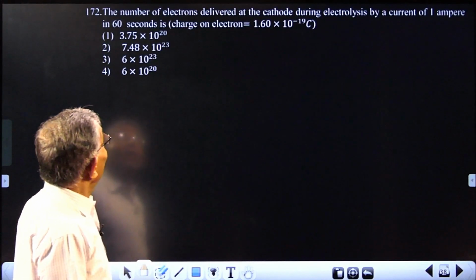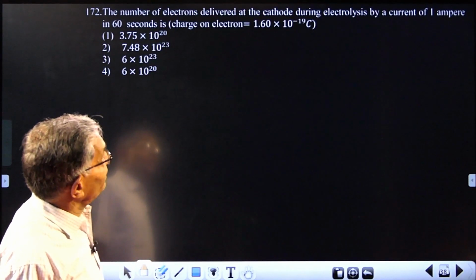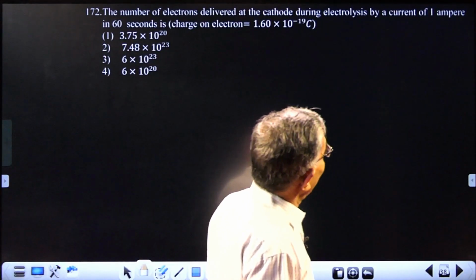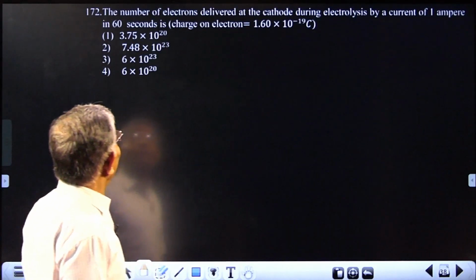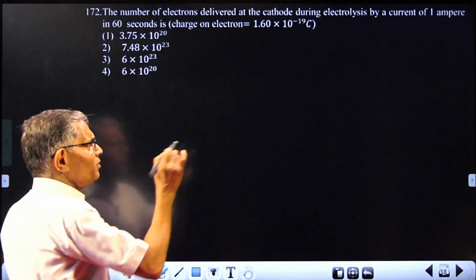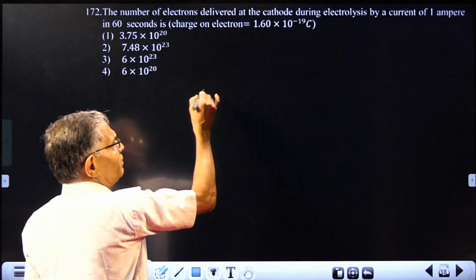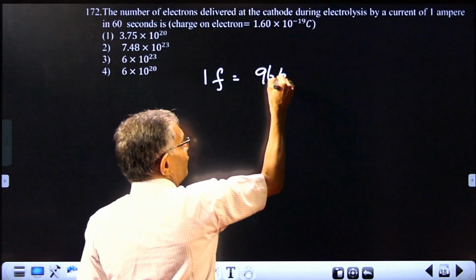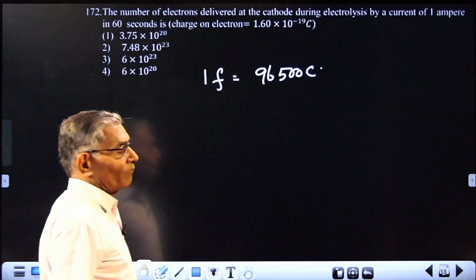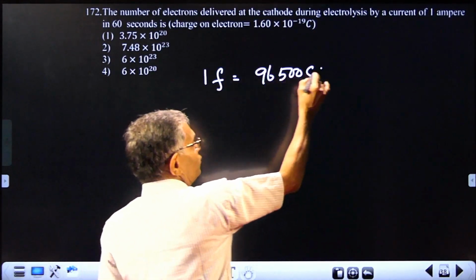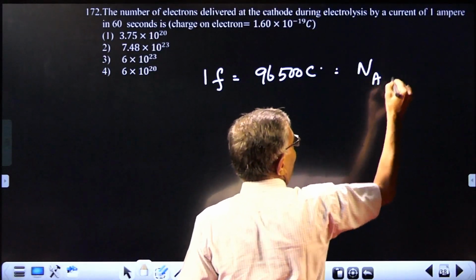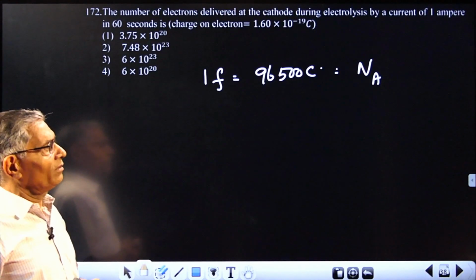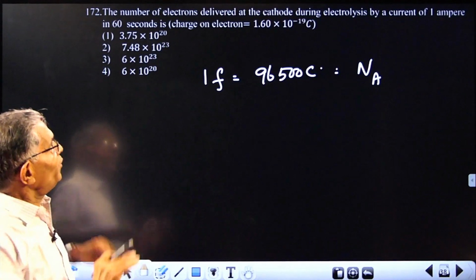38. The number of electrons delivered at the cathode during electrolysis by a current of 1 ampere for 60 seconds. Very simple it is. It makes use of the principle, namely 1 Faraday equal to 96,500 coulombs, and 1 Faraday or this much coulomb contains Avogadro number of electrons. 1 Faraday is constituted by Avogadro number of electrons. So make use of this principle. How can you make use of it?